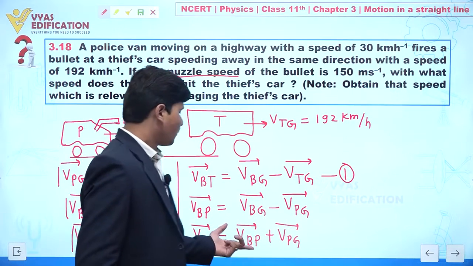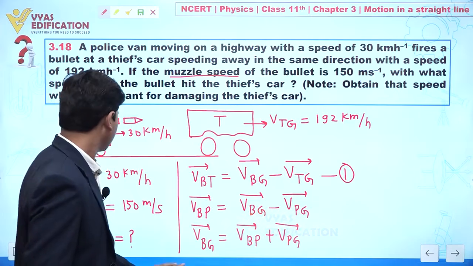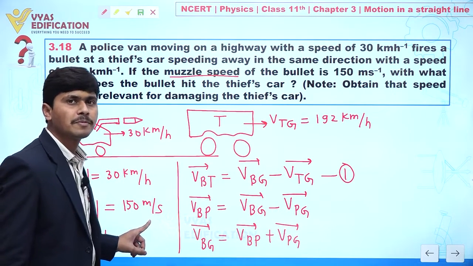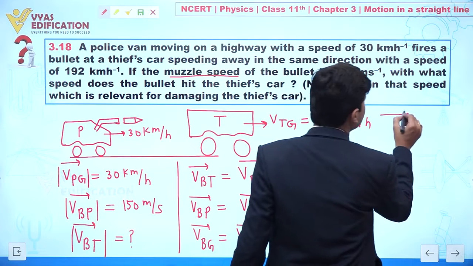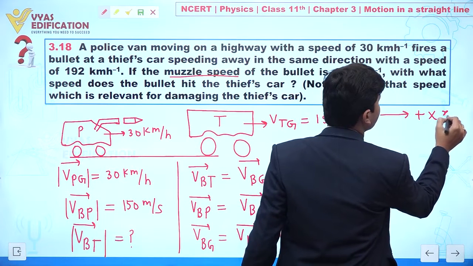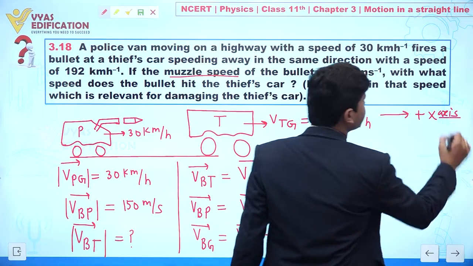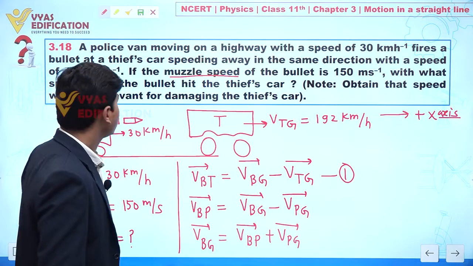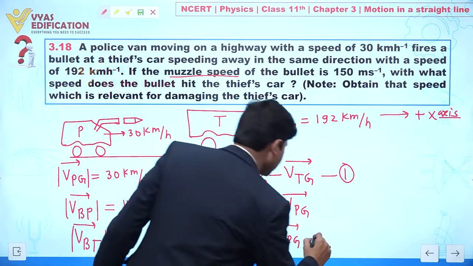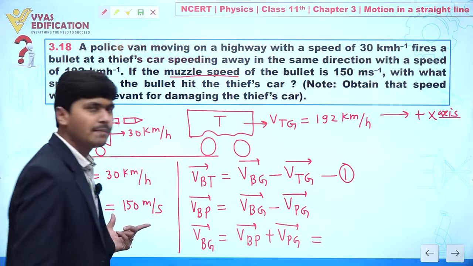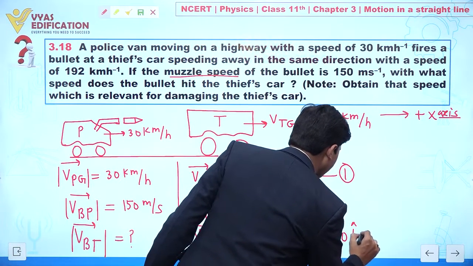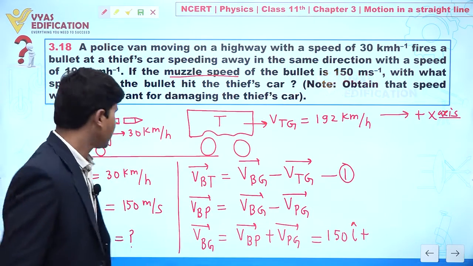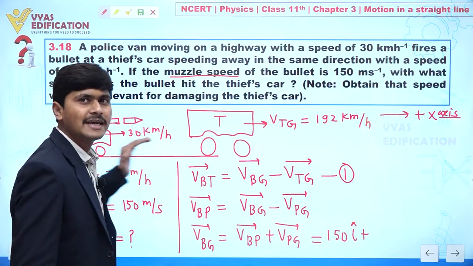The velocity of bullet with respect to police is given as 150 meter per second, and the bullet is going in this direction. So we are assuming this direction as the positive x-axis. So this is 150 i cap plus the velocity of police with respect to ground, 30 km per hour in the right direction.